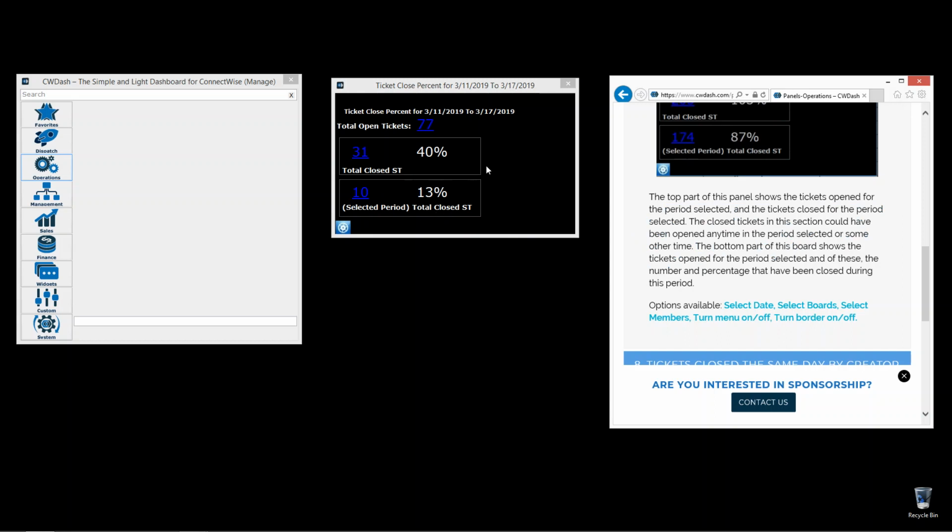The top part here shows the tickets that were closed, but they may not have been opened in this week here in March. But it's a very important way of determining that when management or operations is looking at percentage closed in a given time frame. How did you do in one particular week or one particular month or quarter, etc.? What was your close percent? And then, compare that with others. So ticket close percent under operations. How many tickets have you closed in a given time period?